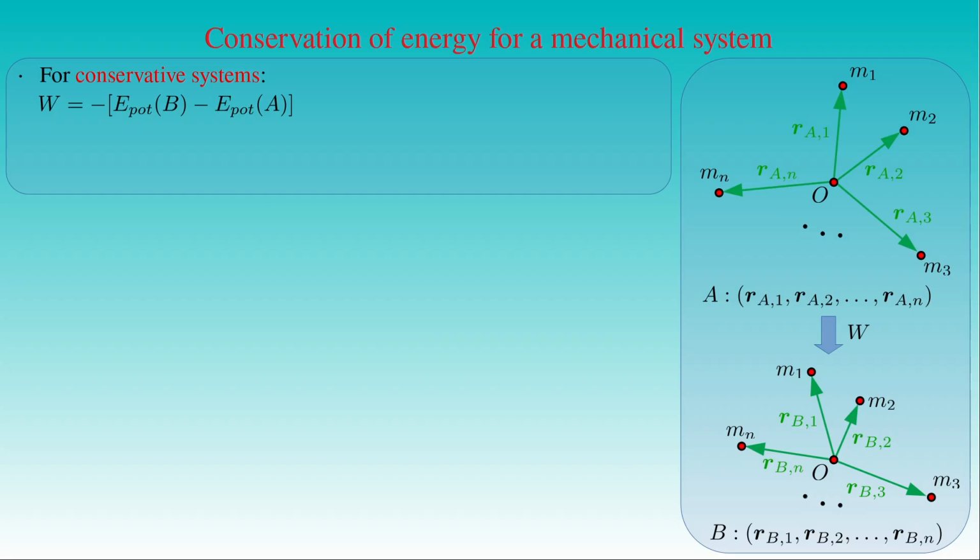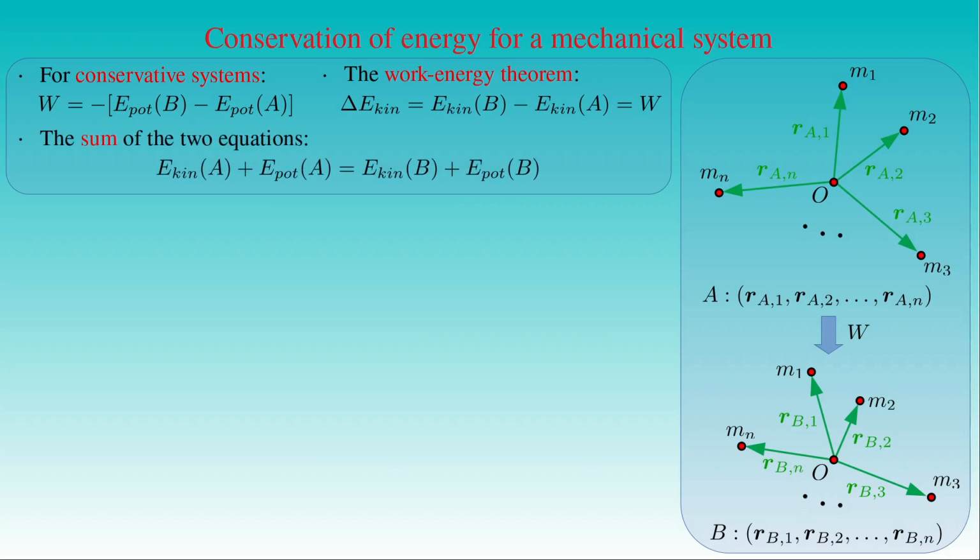By applying the work-energy theorem, that is expressing the work W as the difference between the kinetic energies in the states B and A, we obtain the equation stating that the sum of the kinetic energy and the potential energy in the state A is equal to the sum of the kinetic energy and the potential energy in the state B. That is, the mechanical energy of the conservative system in its initial state is equal to the mechanical energy of the system in its final state.